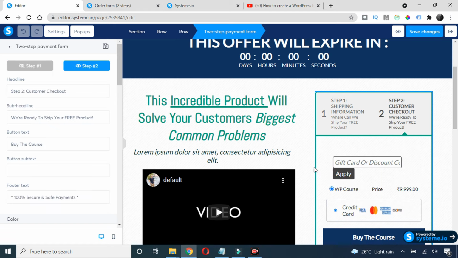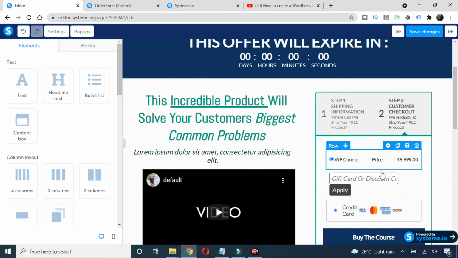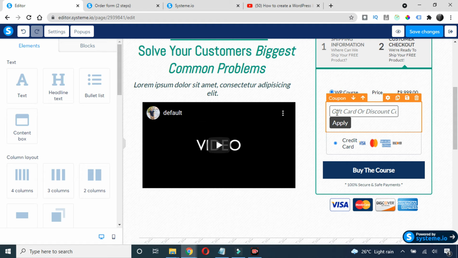So I'll just go to step 2. See, now we can see the WP course price here. So basically I want it to be below. Let's scroll down. Yeah, so here is the price, and here is the discount code option, and here is the buy the course. Now click on this save changes.